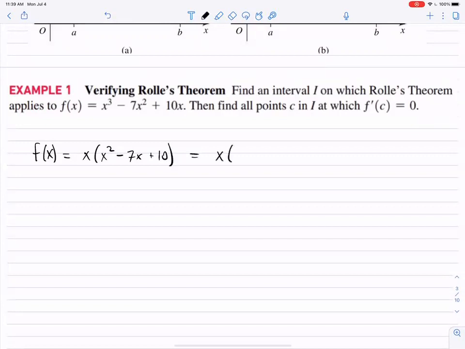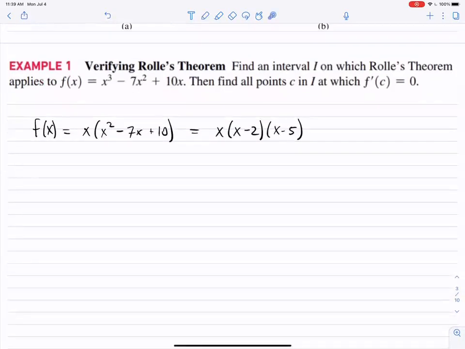Factoring that further, we get x minus 2 times x minus 5. And so this is the function x times x minus 2 times x minus 5. So at 0, 2, and 5, the function is 0. And so f of x equals 0 when x equals 0, 2, or 5.